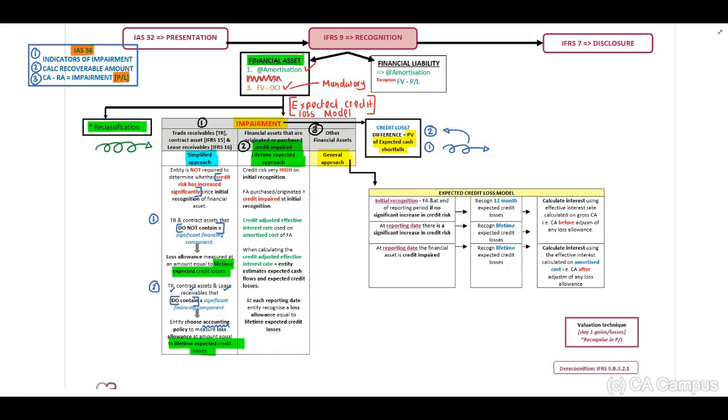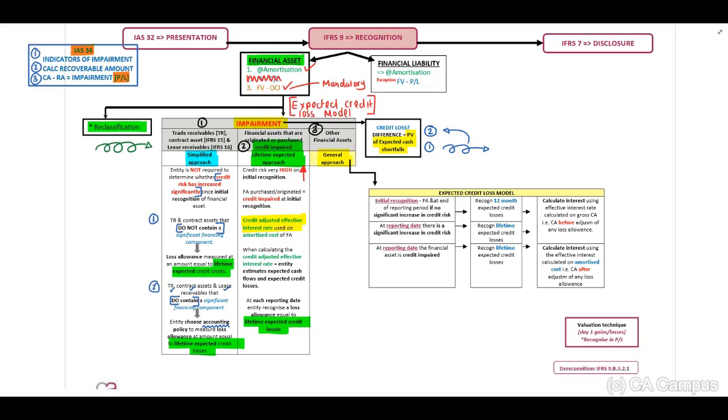Our lifetime expected approach, remember this is our credit impaired assets. This is where there is a very high risk of impairment, and important, we may recognize this based on our lifetime expected credit loss at each reporting date. And extremely important, you will have to calculate the effective interest rate used. Therefore, you will have to adjust this if there is credit impairment.